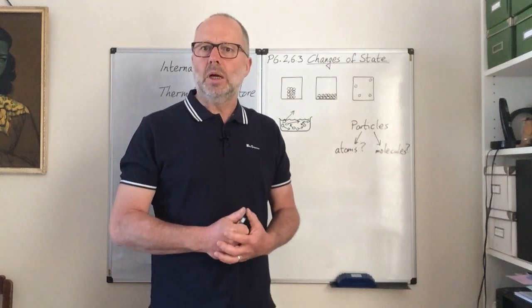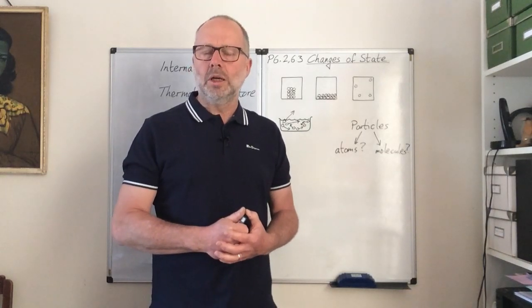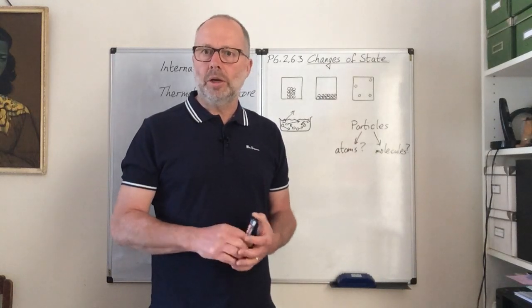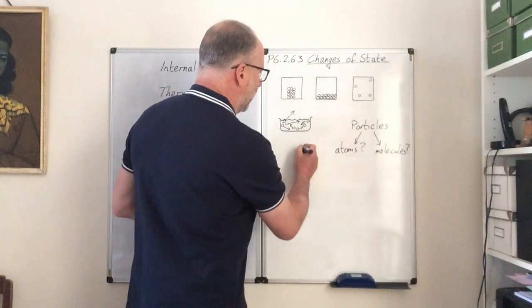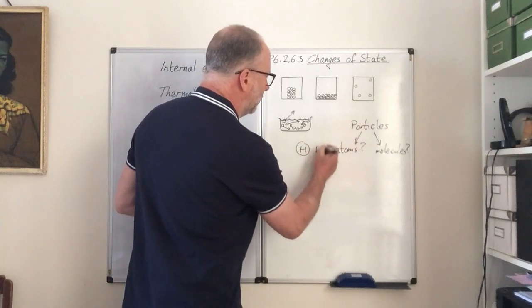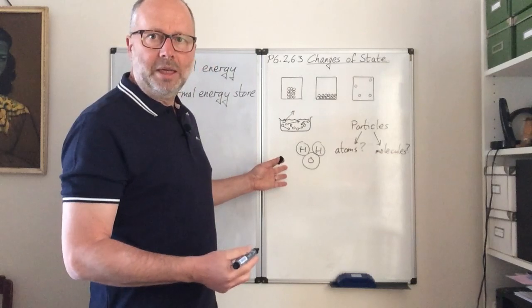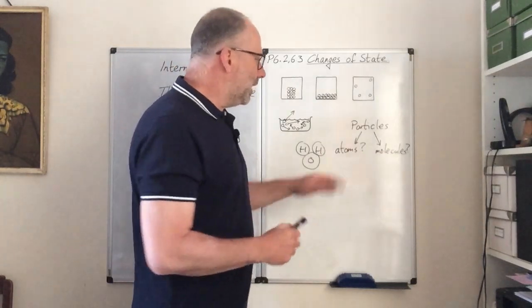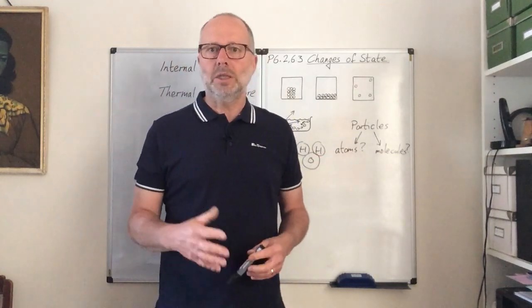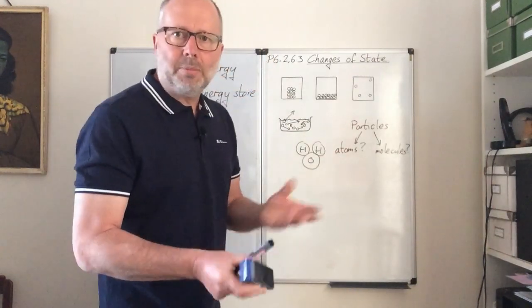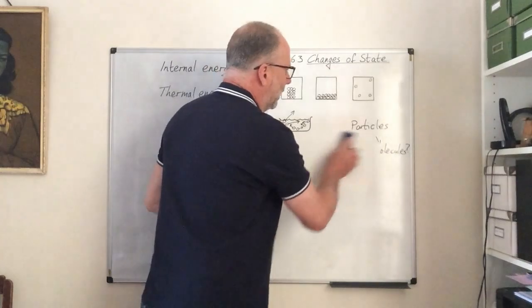For example, the smallest particle you could have with water would be one molecule of two hydrogen atoms and one oxygen atom joined together, because that is what water is. Water is H2O. If we had a piece of copper and we melted that down, the smallest particle of copper would be a copper atom. So we're talking about particles, the smallest things that you get.